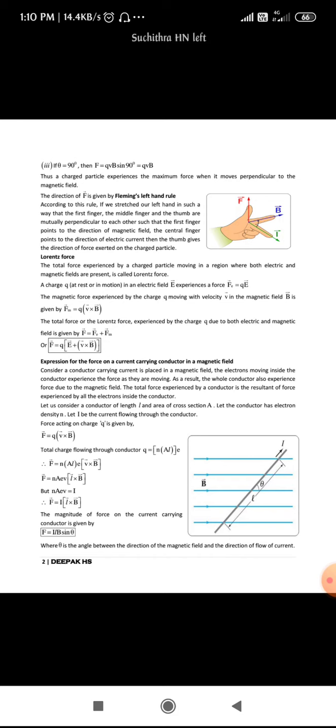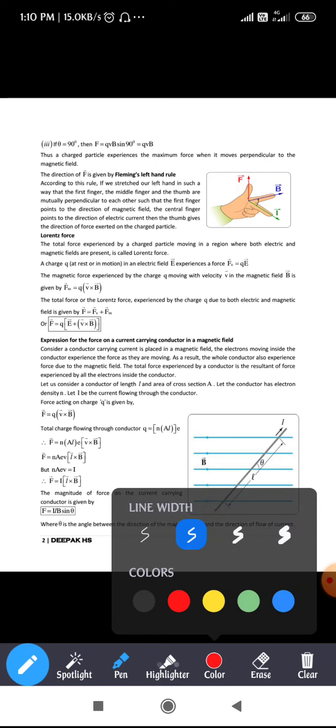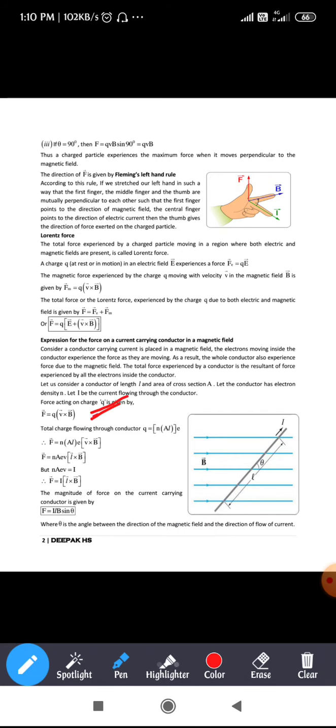Next, substituting the value of Q in this equation, you get vector F is equal to small n into A L into E in brackets vector V cross vector B. That can be written as vector F is equal to n A E V into vector L cross vector B. Since we have studied in current electricity that I is equal to n e A V, replacing n A E V by I, you get vector F is equal to I into vector L cross vector B.